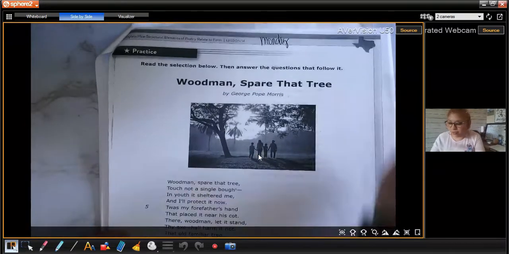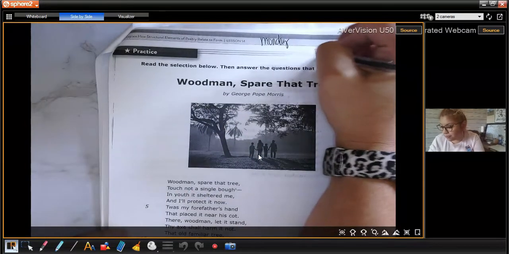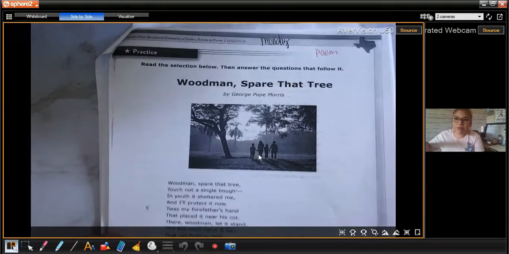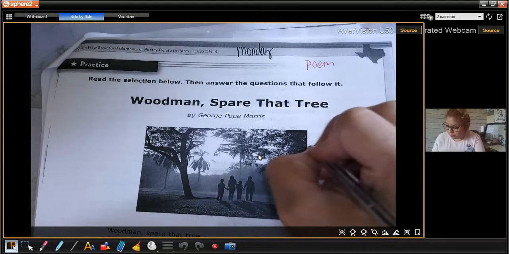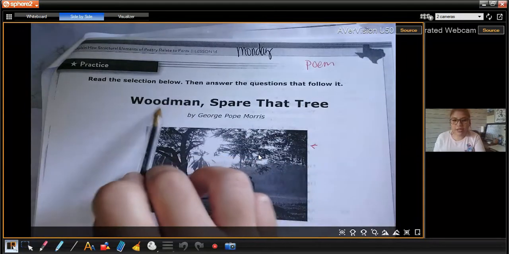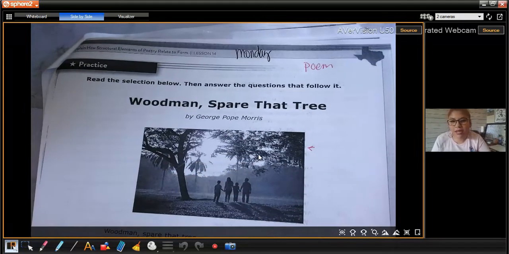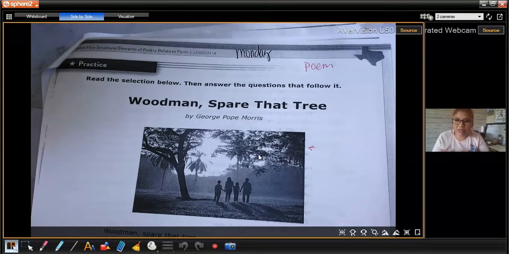So first of all, I know that this is a poem, so I'm going to put here poem. Remember, our job is to find out what type of poem. First of all, I know that I need to circle the title. So Woodman, Spare That Tree. Woodman, we could already start inferencing it might be maybe a person. Spare that tree.